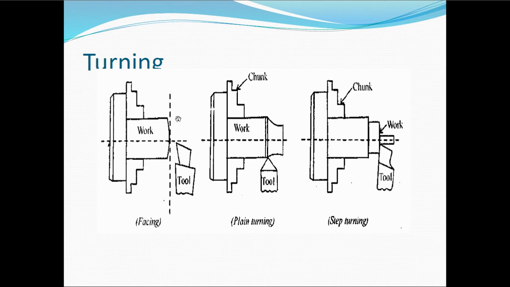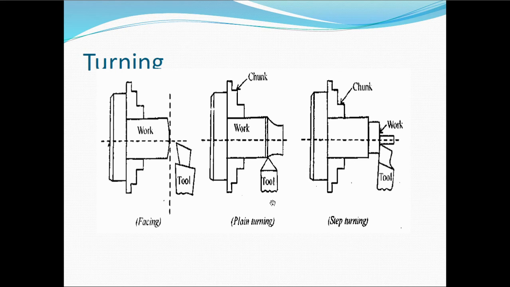So here the transverse motion takes place in the facing operation, and in the turning operation you can see both movements here. Same thing here, you need to hold your workpiece in the chuck. Next you need to rotate the workpiece at a higher speed, and with the help of the sharp cutting tool the tool is fed against the rotating workpiece.